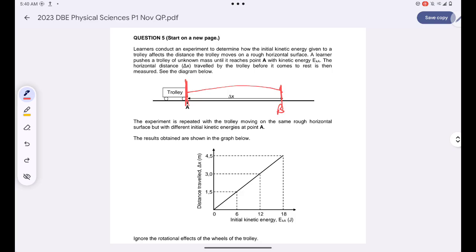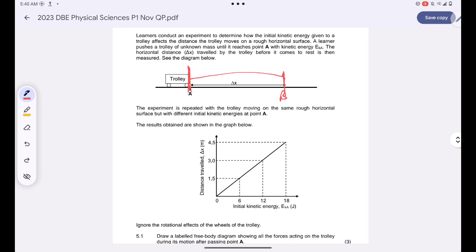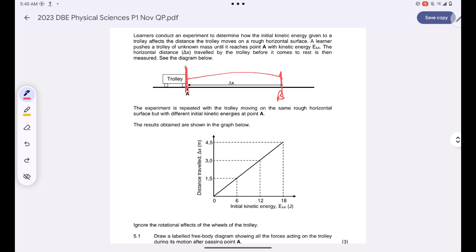Are you together? And whenever I say there's only one force acting on the trolley, I'm talking about the horizontal forces. Are you together? I'm not mentioning the vertical forces because I know that they will cancel one another. Are you together? So if ever I'm asked to draw a free body diagram of the trolley as it moves from A to B, it will be like this. I'll have my gravitational force because yes, my trolley is in the universe, so it will experience the weight.